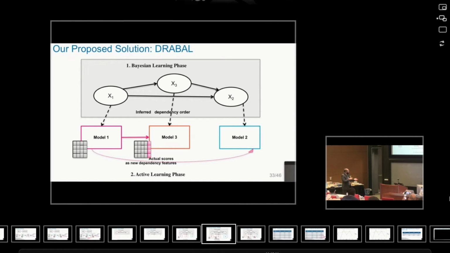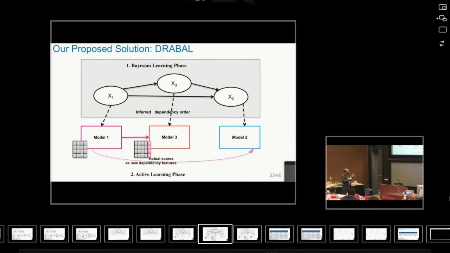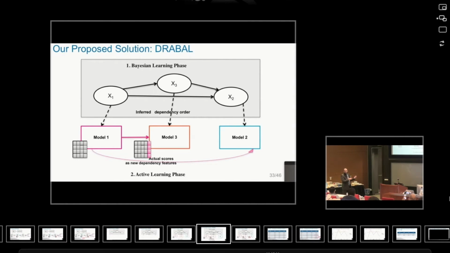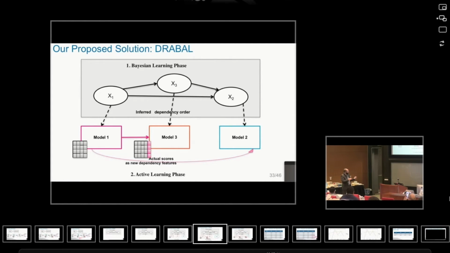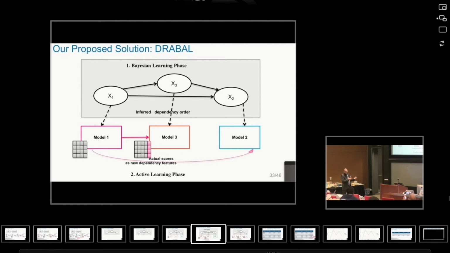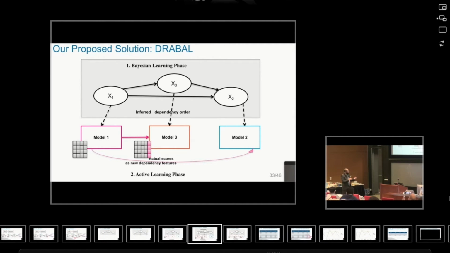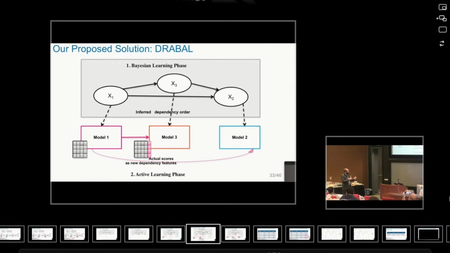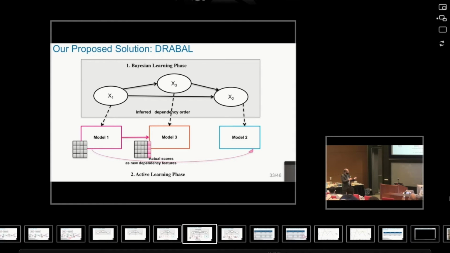We have a set of samples here, and we build and train an actual classifier, and then we don't care anymore about this data set. Now for model 3 we will have a new data set. I'm not going to take the previous labels as is, as in classifier chains, but I will use the model. I will give my first model this set of samples, take its predictions as probability scores, and inject them in this feature matrix.